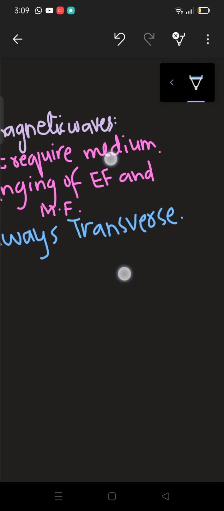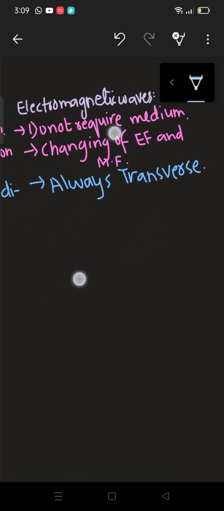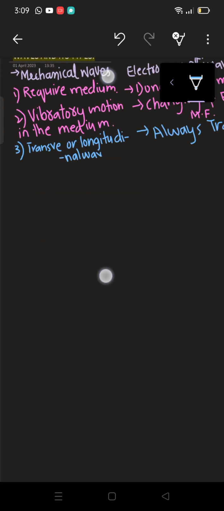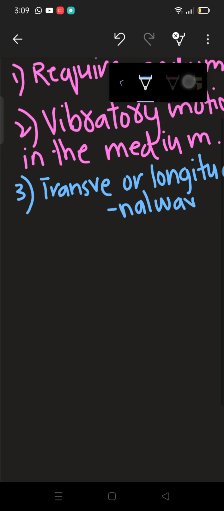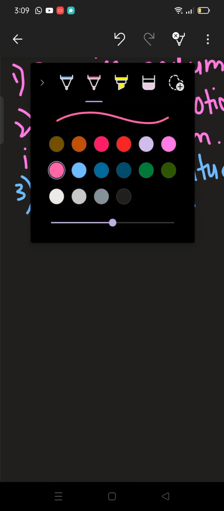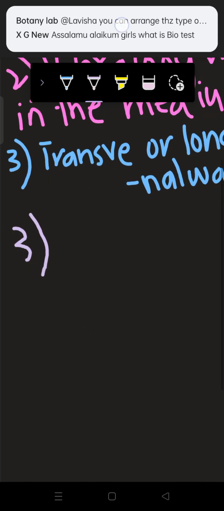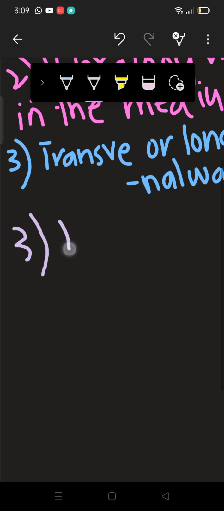Now if I talk about whether mechanical waves can travel through a vacuum, mechanical waves cannot travel through a vacuum, as they always require a medium to travel, and in a vacuum we don't have any medium.